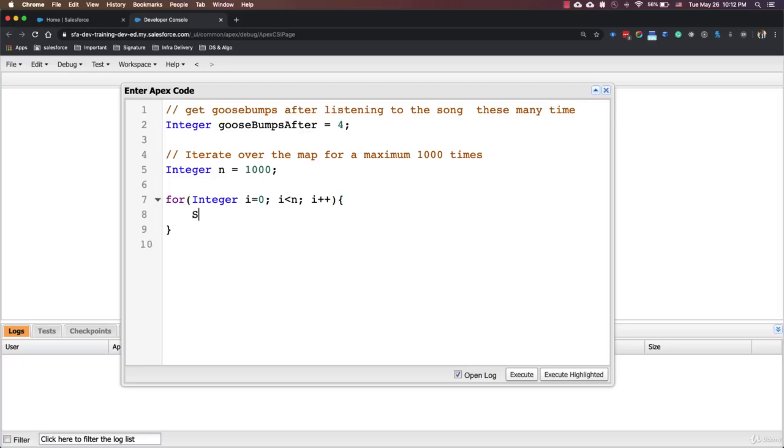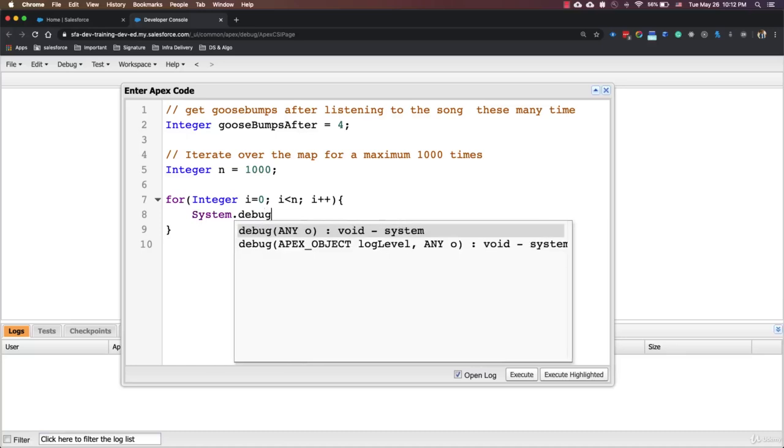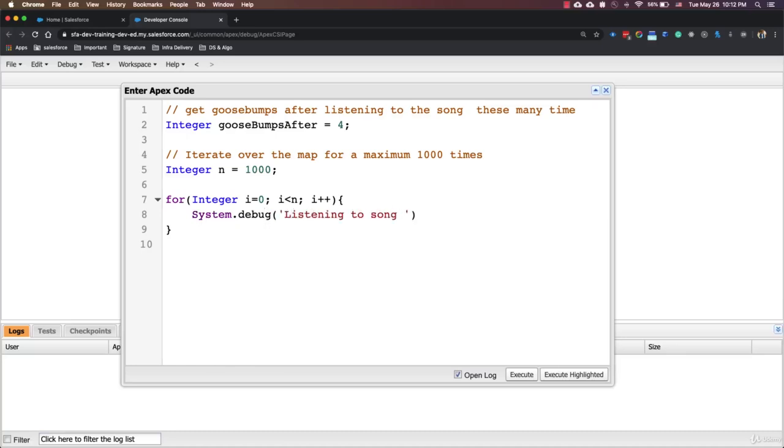and here I'm simply going to print a debug statement listening to this song, and then we are going to put the value of I here, and then I will simply add one more word here, which is times. So what this statement is going to say, listen to the song one time, two times, three times, or whatever the value of I is in that particular iteration. Let's also start our i's value from 1 and let's make our condition as I is less than equals to n so that our loop starts from 1 instead of 0.